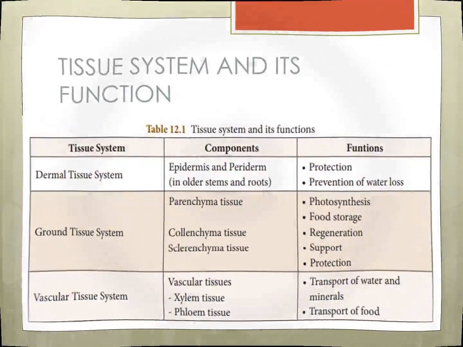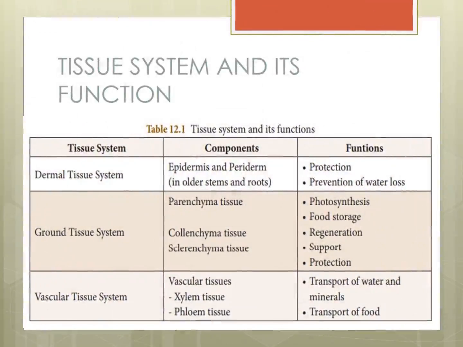Now we have to see the tissue system and its function. Tissue systems we already studied are three: dermal tissue system, otherwise epidermal tissue system, ground tissue system, vascular tissue system.